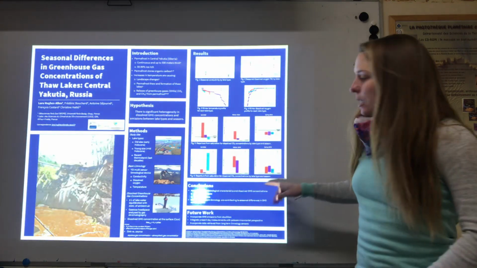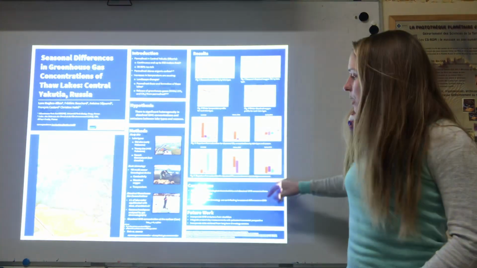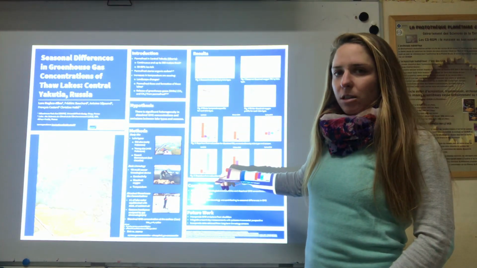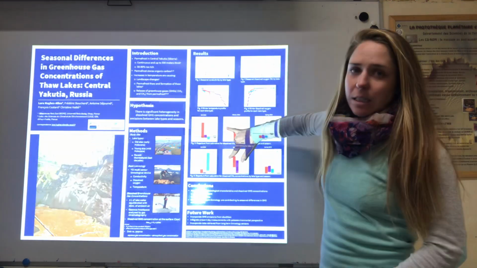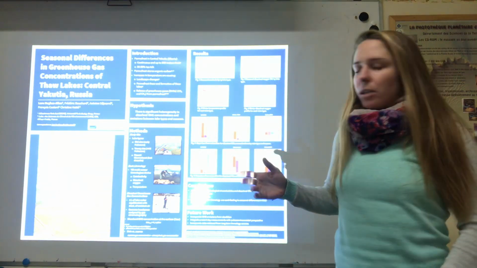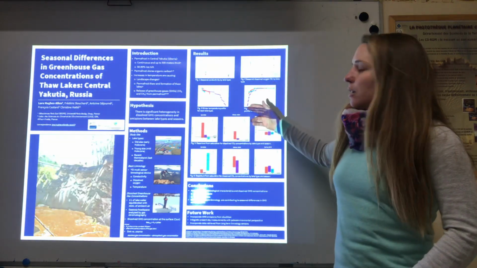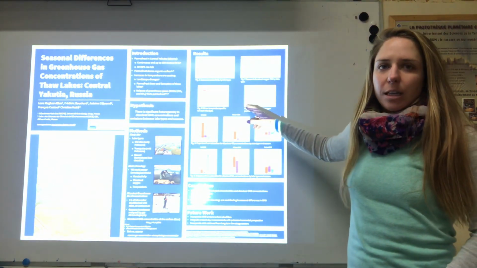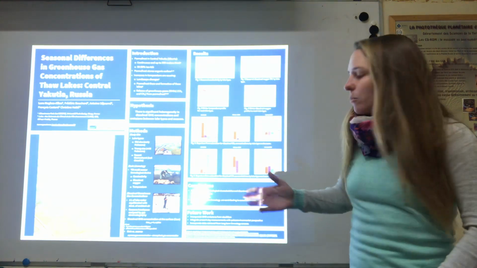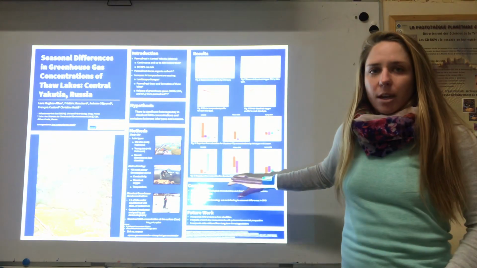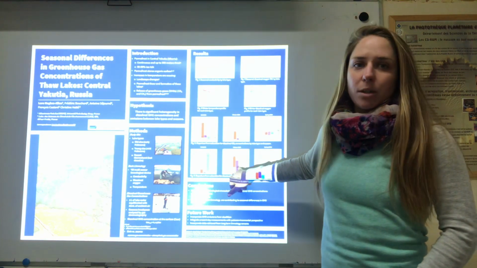Next, for methane, we can see that all 3 lake types are acting as a source for methane for all 3 seasons. But again, we see that the young thermokarst lakes are quite a strong source for methane in the winter. And make sure you notice that the y-axis for the wintertime graphs is 1 order of magnitude higher than the other 2 seasons. So it's possible that the low levels of dissolved oxygen in the lake bottom in the wintertime is driving an anoxic bottom water environment, which is really good for creating and storing methane. And that's probably why we see these high methane concentrations in the wintertime.